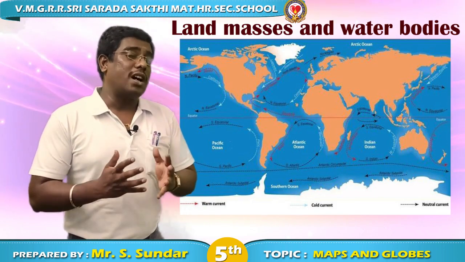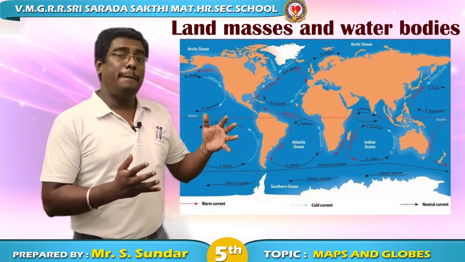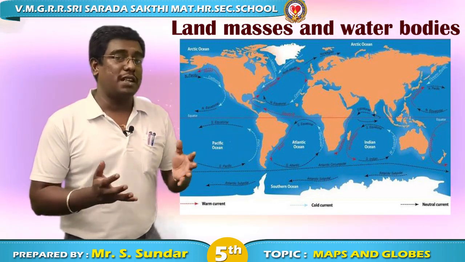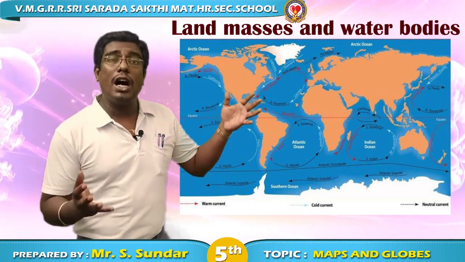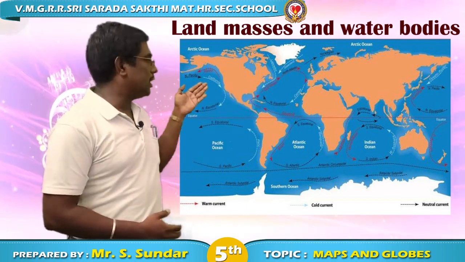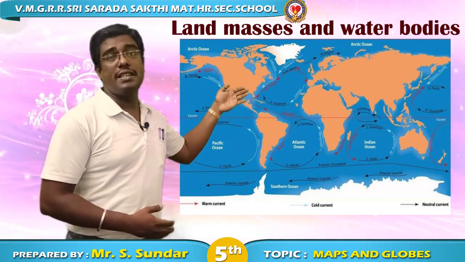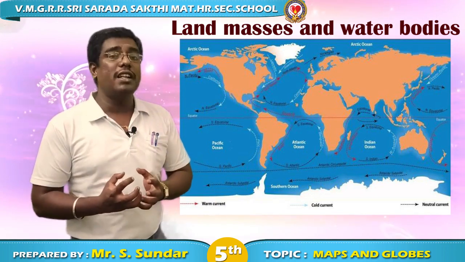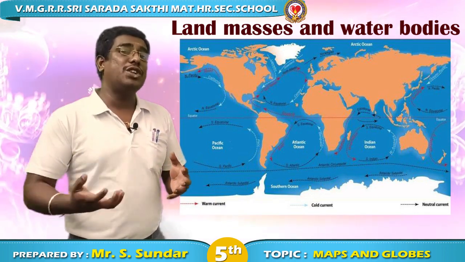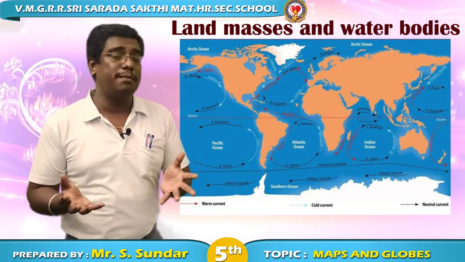When we talk about water forms, they are classified based on the amount of water present in them. For example, if it is a large water body, it is called an ocean. And if the water body is small in amount, it is named in a different way based on its appearance and the place where it belongs.